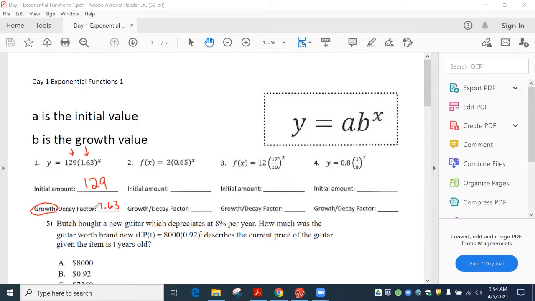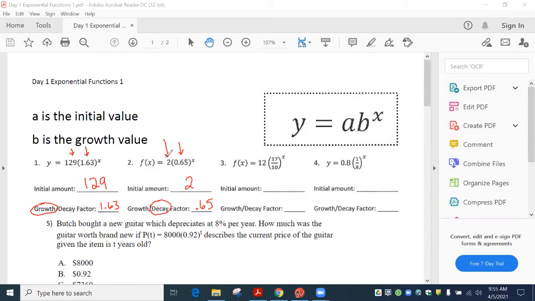All right. So take a look at number 2. I don't know what this is talking about, but where did they start? So remember, this is where you always start. This person started at 129 pounds or 129 something. This right here, oh, I know what this is. This is my checking account right here. So where did my checking account start? At $2. Yep. And this is our factor. Now, would this be a growth or decay factor? Is my bank account getting bigger or smaller? Smaller. It's less than 1. That's a decay. So decay would be smaller.